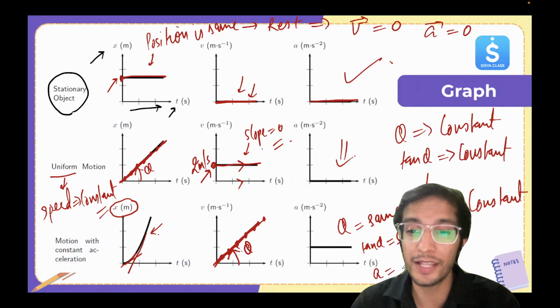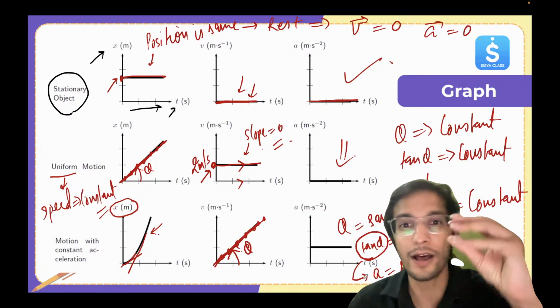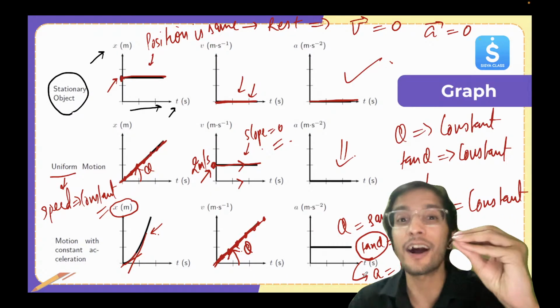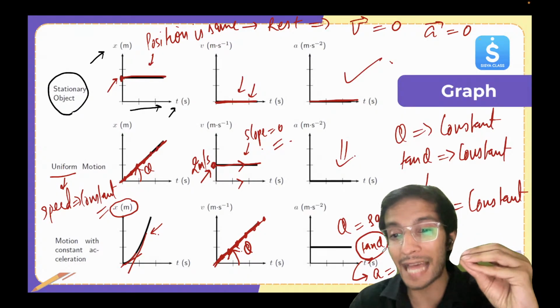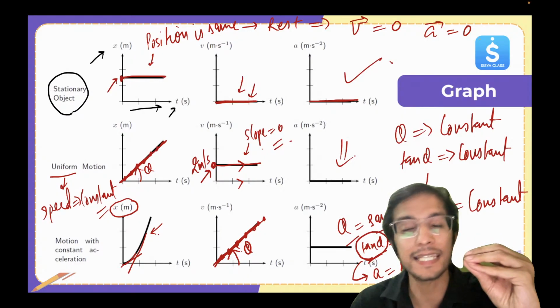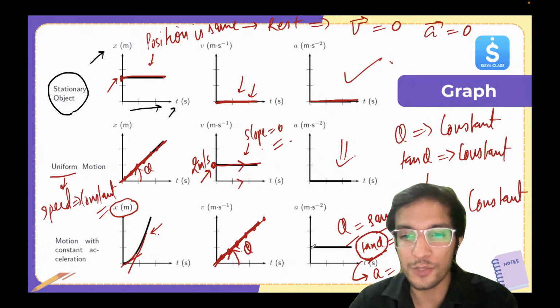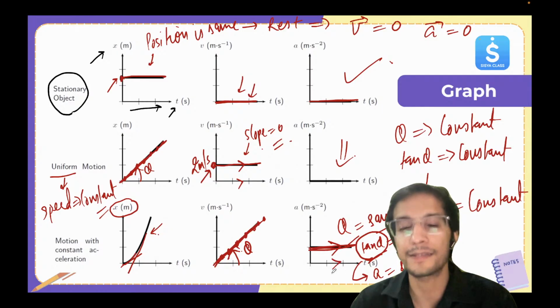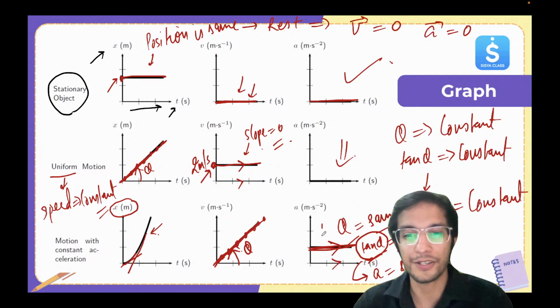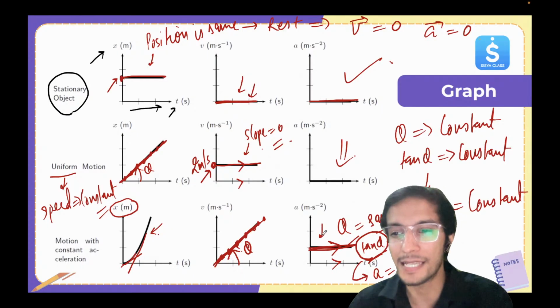So acceleration will be the same, because tan theta in this case is giving me acceleration. The slope of the VT graph gives us what? Acceleration. So here tan theta is the same because theta is the same, and that means acceleration is the same throughout the journey. And that's why you can see it's a straight line parallel to the x-axis. So acceleration is uniform here. I hope this is clear.